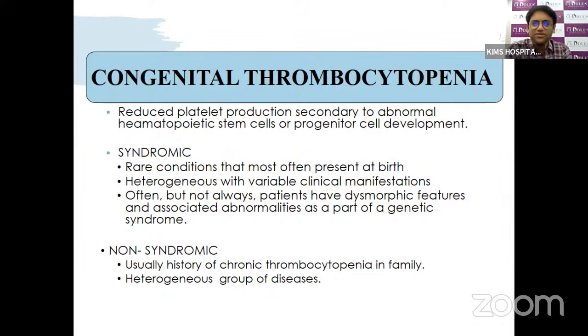They are usually rare syndromic conditions that most often present at birth itself. They are heterogeneous, with variable clinical manifestations. Often, but not always, patients have dysmorphic features and associated abnormalities as part of genetic syndromes. The non-syndromic forms usually have a history of chronic thrombocytopenia in the family, and they are a heterogeneous group of disorders.